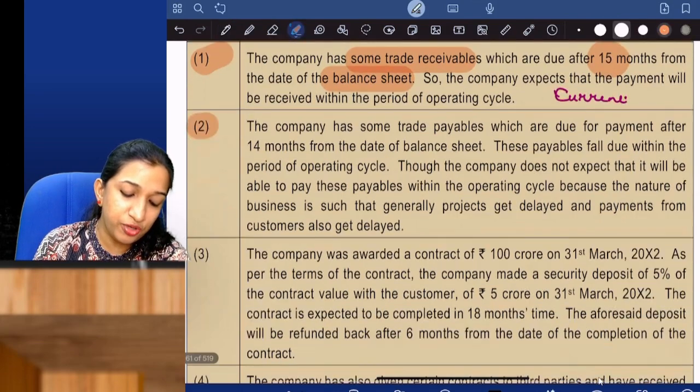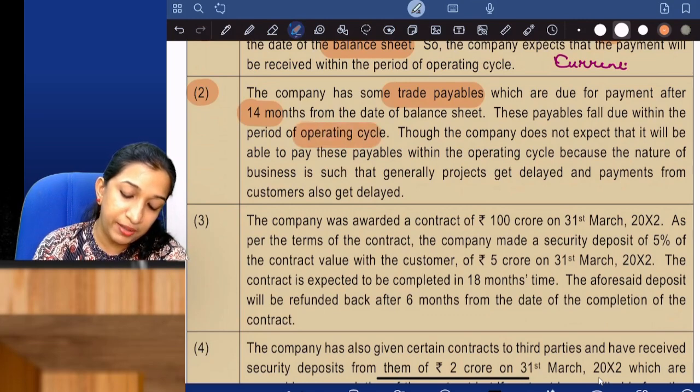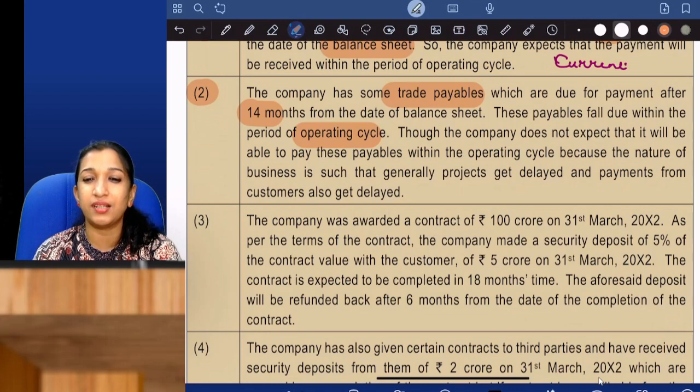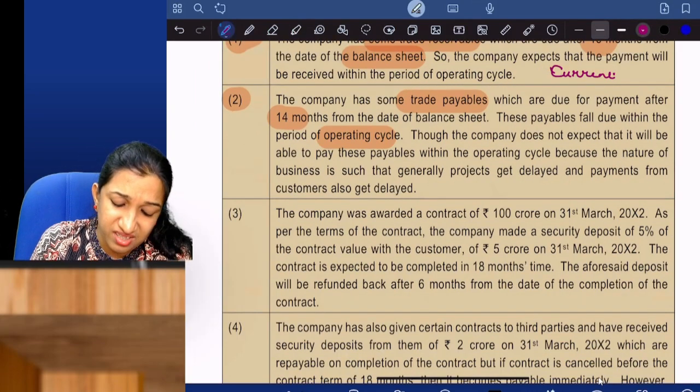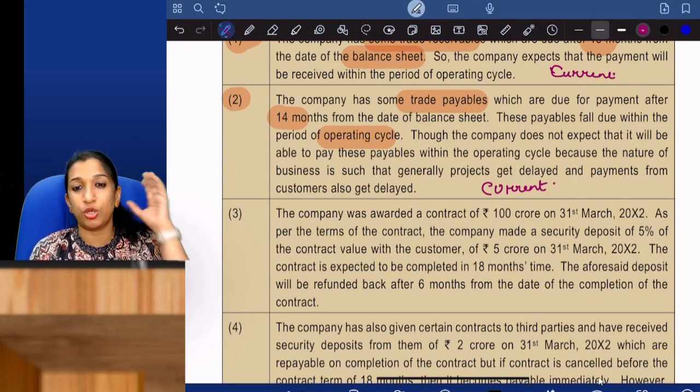The company has some trade payables which are due for payment after 14 months from the date of balance sheet. These payables fall due within the period of operating cycle. Though the company does not expect that it will be able to pay these payables within the operating cycle, because the nature of business is such that generally projects get delayed and payments from customers also get delayed. But as on today, it is current. As on today, it is in the nature of current. It is expected to be realized within 12 months. But there can be issues. But now as on the 31st March, it should be disclosed as current.